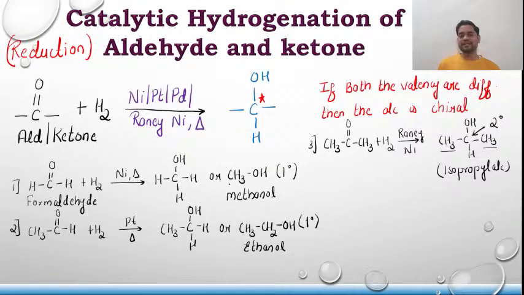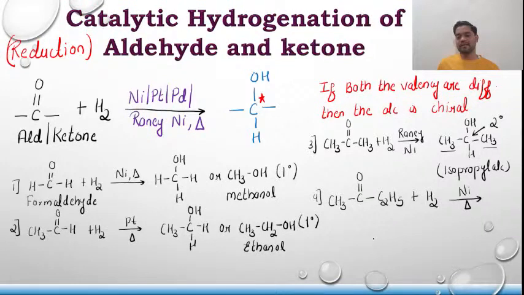Let us take a particular compound in which both valencies are different, and for that I'll bring butanone. Fourth one, butanone, that is CH3, C double bond O, C2H5 plus hydrogen in the presence of nickel and heat.